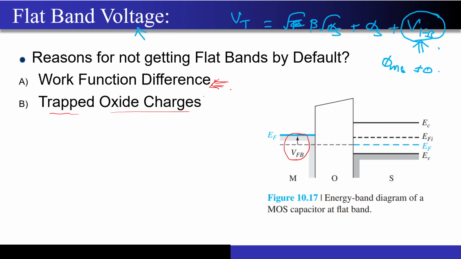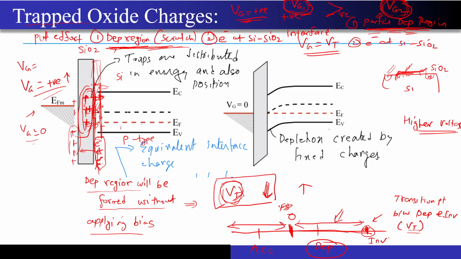Correct? Apart from that, there can be some trapped oxide charges present in the oxide, and even they can modify the threshold voltage. We will see how they do this. If positive charges get trapped in the oxide, then since this is a p-type substrate, these positive charges will repel the holes near the oxide-semiconductor interface. So now there is already some depletion region that has been formed.